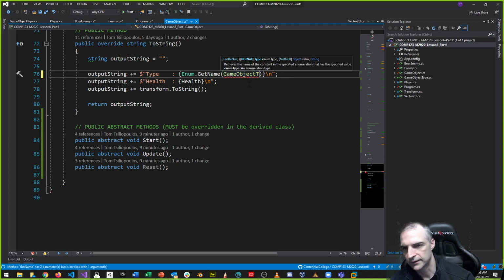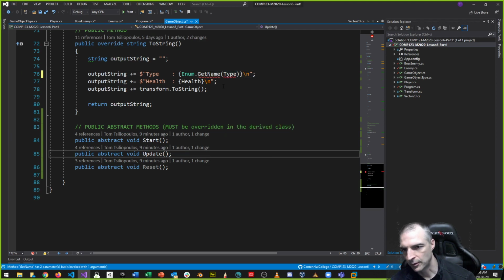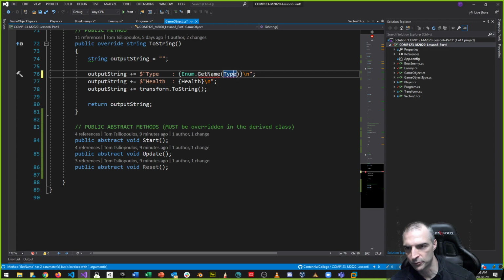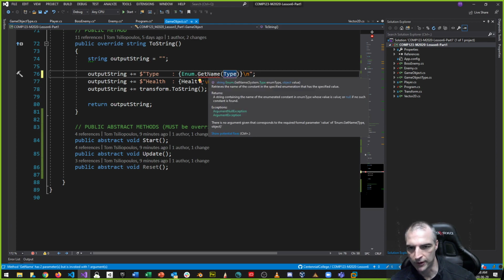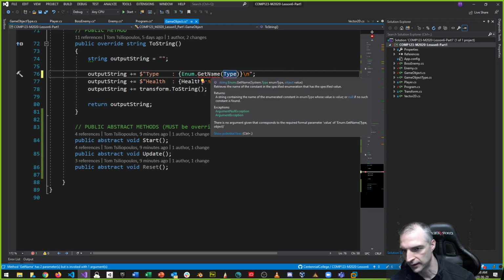In this particular case, it's called type. Let's say we want get name of this type, right? And it says it has 2 parameters, but it's invoked by 1, because get name has 2 parts, the enum type and the value, object. So we're not quite satisfying the requirements of this thing.